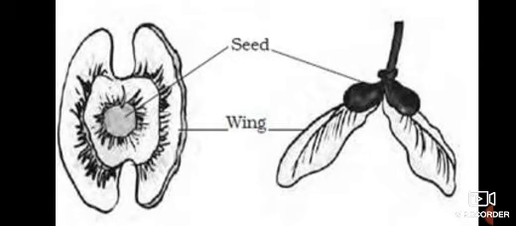As we know, maple seed and drumstick seed both have wings, and the wings are the part that carries them to a distant place from the parent plant. This is a very important part of the seed.